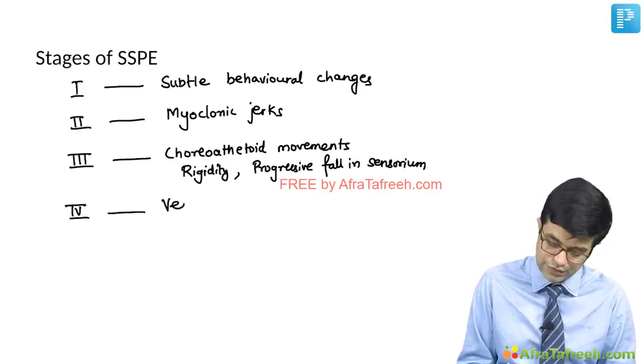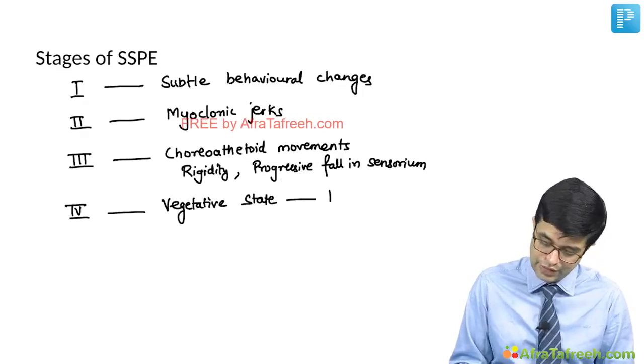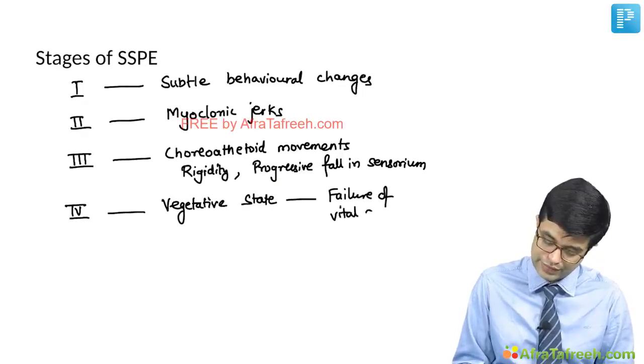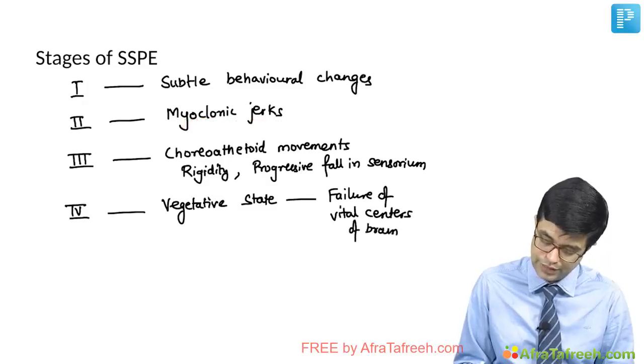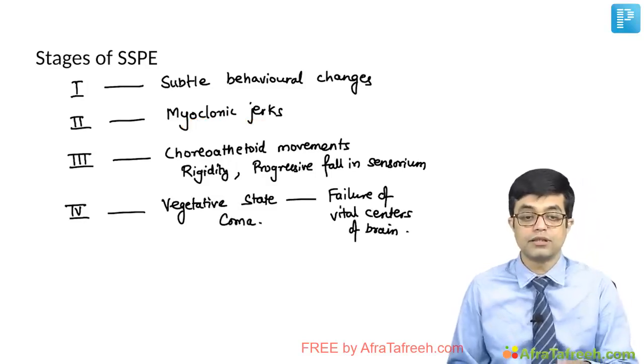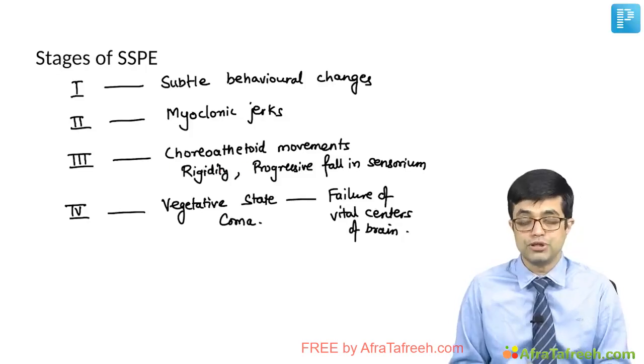And stage 4, the patient reaches a vegetative state where there is failure of vital centers of the body, and this is the stage during which death occurs. Vital centers of the brain tend to fail, and coma also develops in stage 4. So these are the 4 stages of SSPE which are defined.